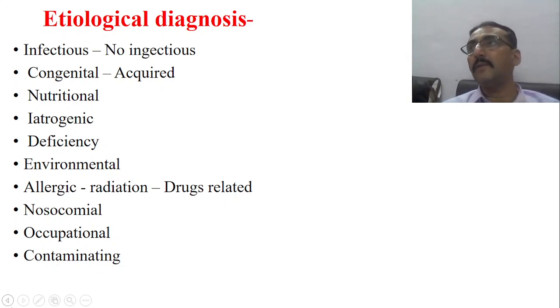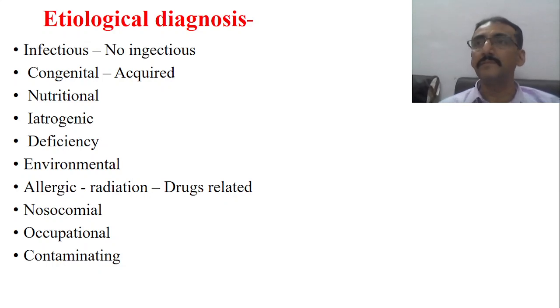So when you talk about etiological diagnosis, first you have to identify the etiology. Sometimes etiology may be infectious, or non-infectious. Etiology may be allergic. Similarly, etiology may be congenital or acquired. You have to identify whether this particular problem is an acquired problem, a congenital problem, or a chromosomal problem.